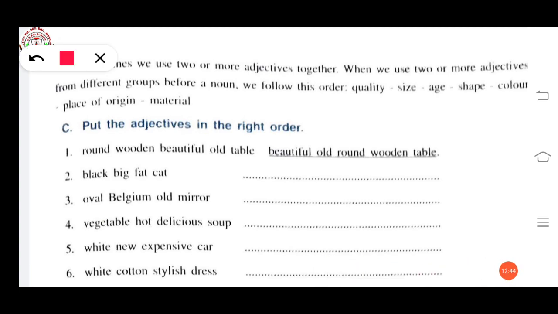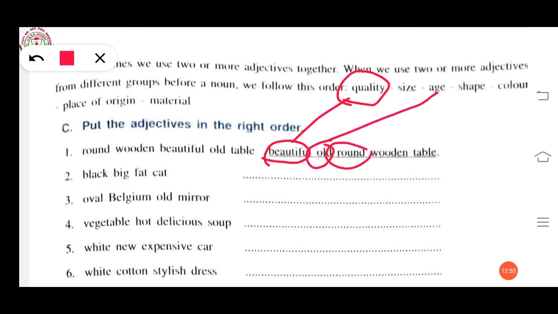Here you can see beautiful is a quality. Old is age. Size is not given. Round is shape. Wooden is material. And table is noun.